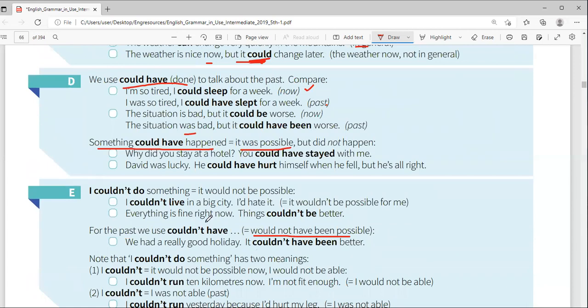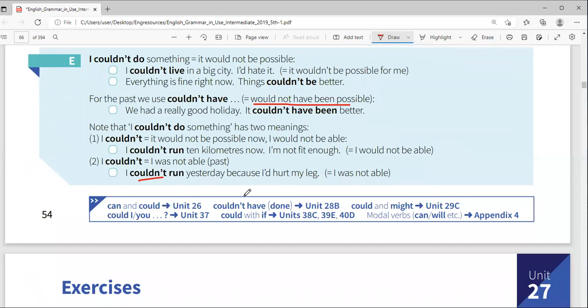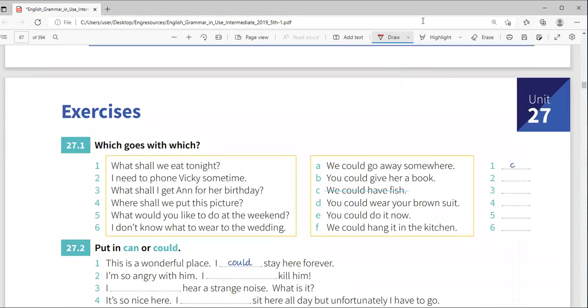The negative is I couldn't have, okay? Yes. Present, I couldn't do, okay? Negative past tense, I couldn't have done. So that is what we have for that part.